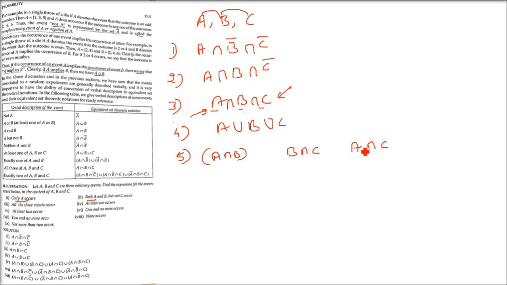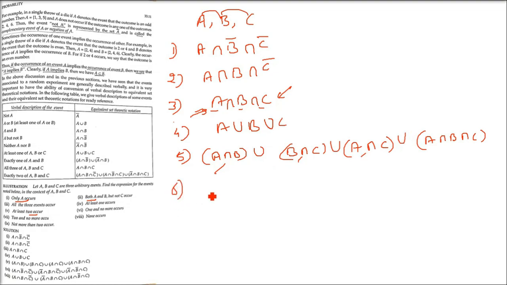So this is saying at least two occur. So three may also occur. Means at least two means three can also happen. So we are taking the 2-2-2 combination. The 2-3 combination also we have to take. So 1, 2, 3, and then when all the three occur. So now we'll take the union of this.